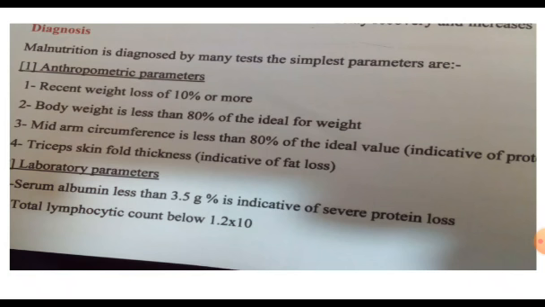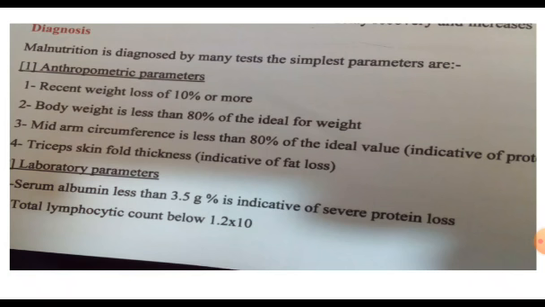Mid-arm circumference and triceps skin fold are the other simple parameters for detection of malnutrition in the pre-operative period. Again, to summarize, nutrition in the surgical patient is important.